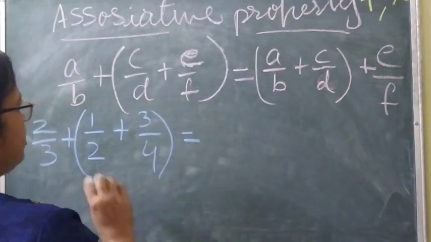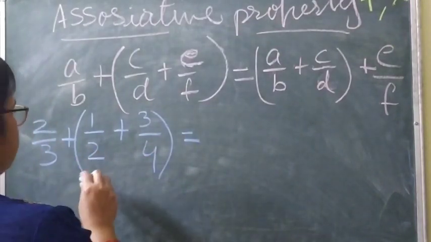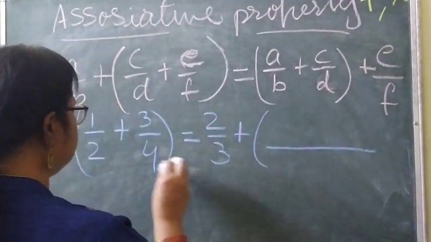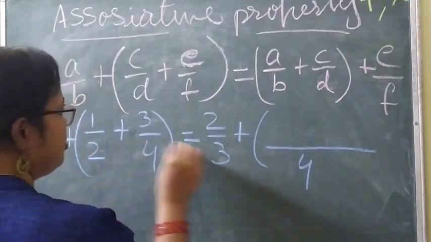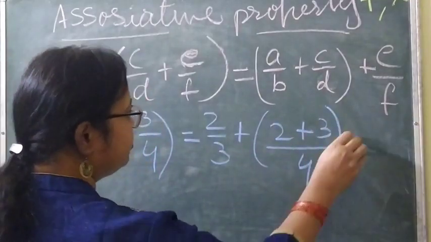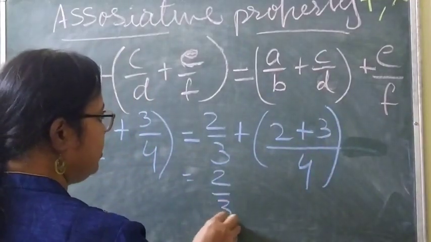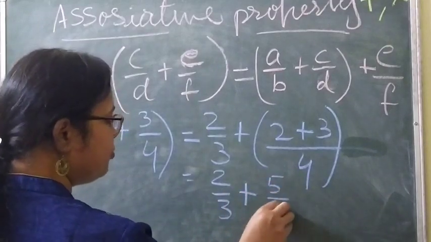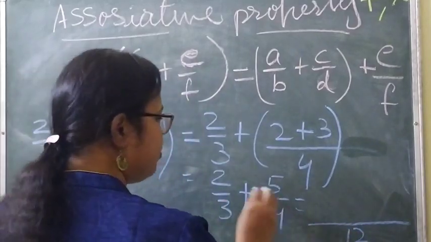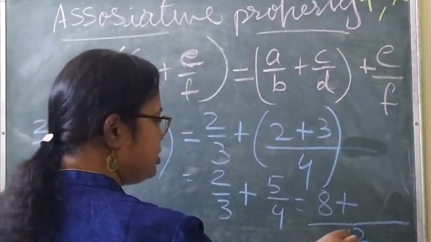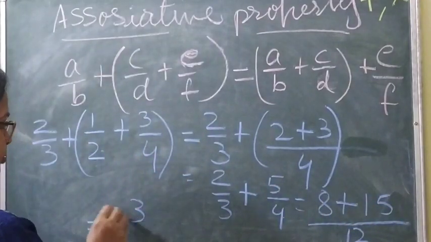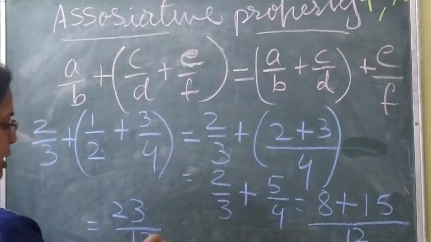So when you solve it, first we do the bracket work, so 2 by 3 plus, here it will be 4, 2 2s are 4 plus 4 1s are 4, and 3. 2 by 3 plus 5 by 4, and then take out the LCM 12. 3 4s are 12, 4 2s are 8, plus 4 3s are 12, and 5 3s are 15, and this is equal to 23 by 12.